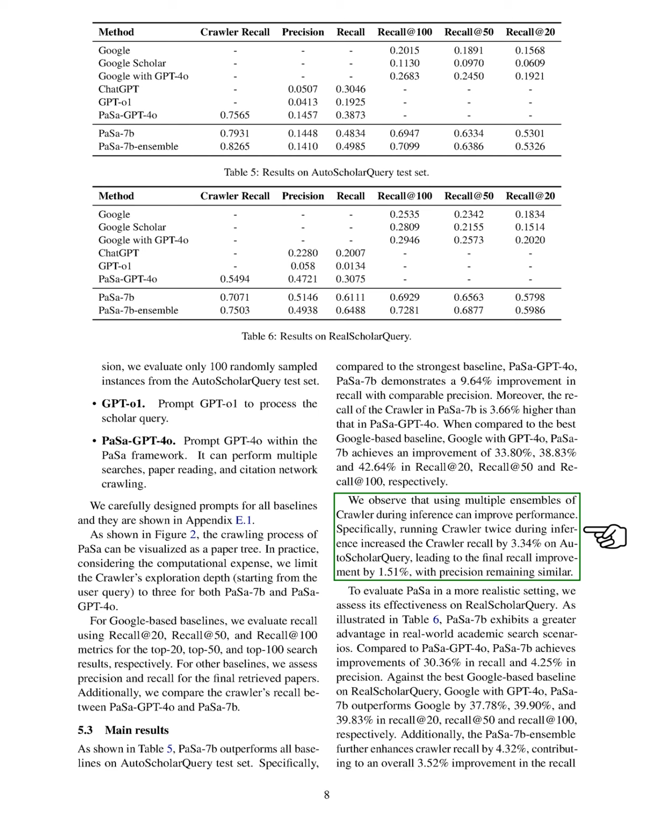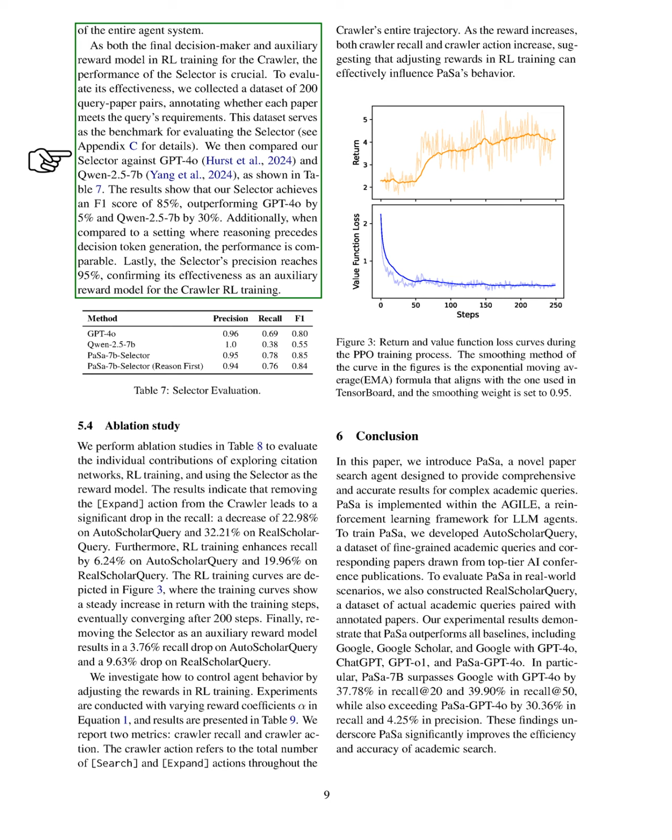Against the best Google-based baseline on RealScholar Query, PaSa 7b outperformed Google significantly in recall metrics. Additionally, the PaSa 7B ensemble further boosted crawler recall, contributing to an overall improvement in the system's recall. The performance of the selector, which acts as both the final decision maker and an auxiliary reward model in reinforcement learning training for the crawler, is crucial.